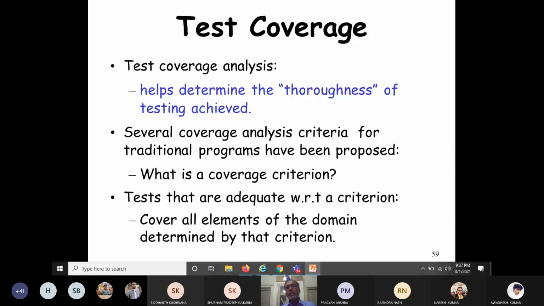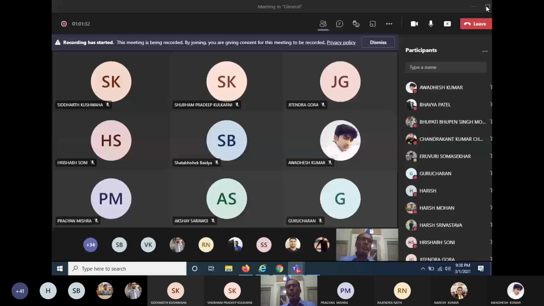Yes, this requires a little bit of prerequisite knowledge. You have to know what these different UML diagrams are, what their purposes are, why they are constructed, and what the specific features of these UML diagrams are. Only then can you go for testing of object-oriented software using UML diagrams. Please read about these UML diagrams from any software engineering book, then you take over this portion. Thank you very much.